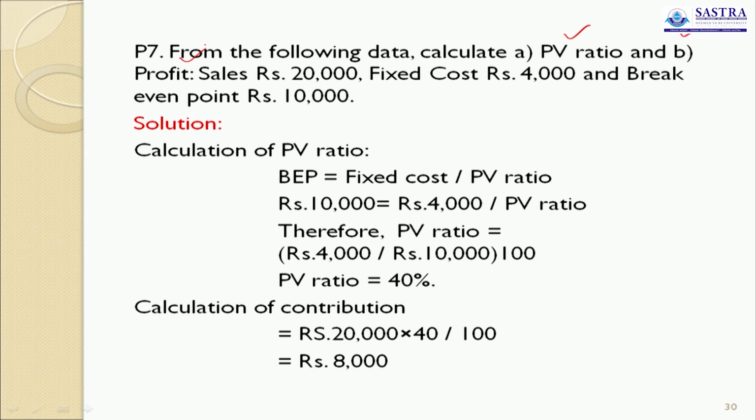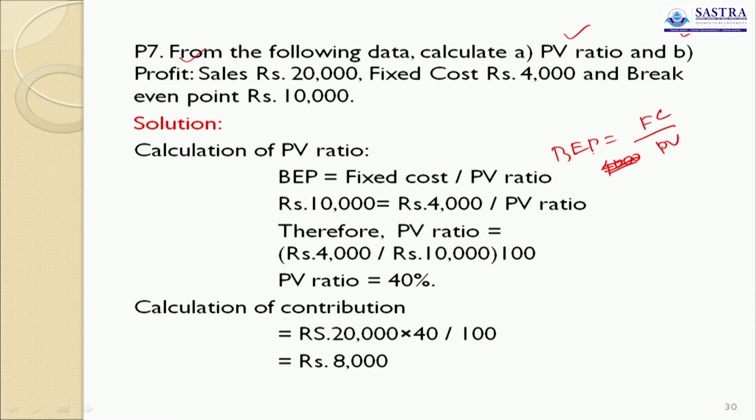So first we will calculate PV ratio. Break-even point equals fixed cost divided by PV ratio.